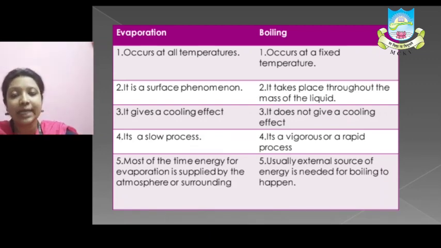But in boiling, when you boil a bowl of water, what do you have to do? You have to turn on the oven, and then the water starts taking up heat. Slowly, gradually it starts boiling, and that also occurs at a fixed temperature, that is, at 100 degrees centigrade the water will start boiling. Before that it will take heat gradually, and when it boils you will know that the water has reached 100 degrees centigrade.